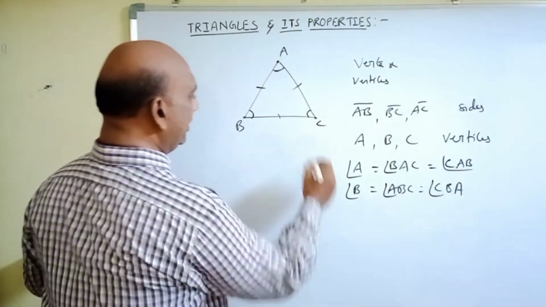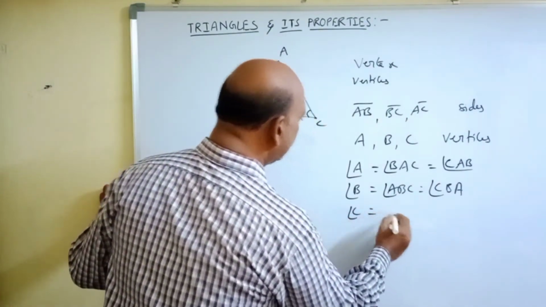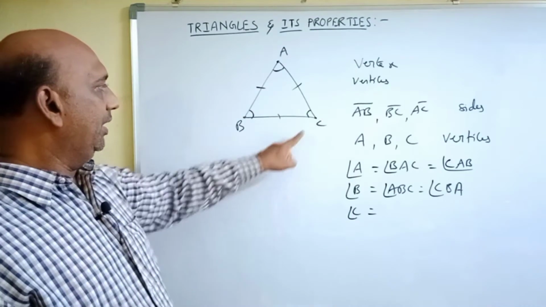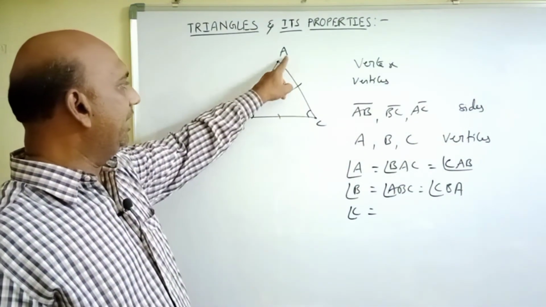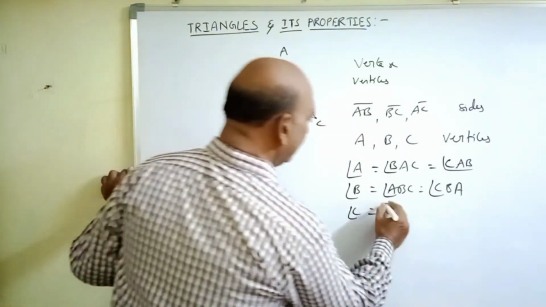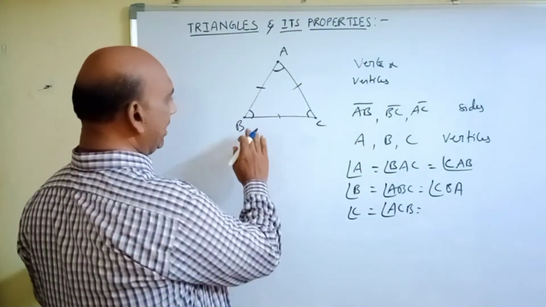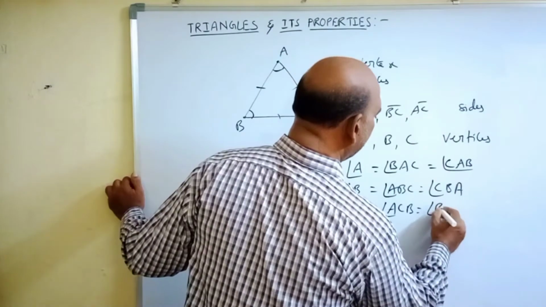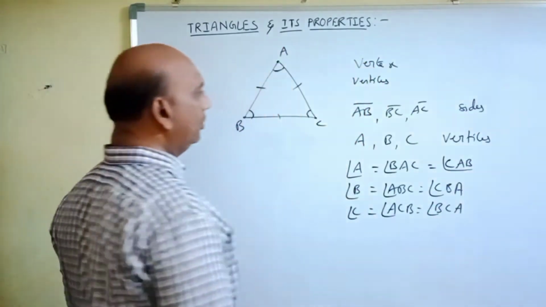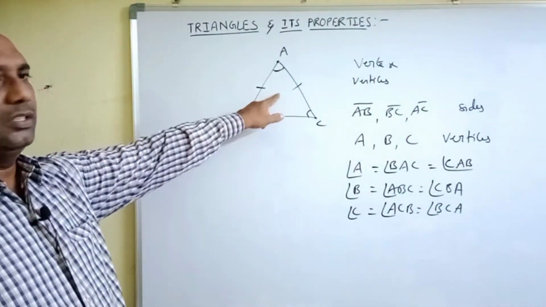So, this C also can be written in three ways. Angle C is equal to angle C or angle ACB, and this can also be written as angle BCA. So, these are the parts of this triangle.